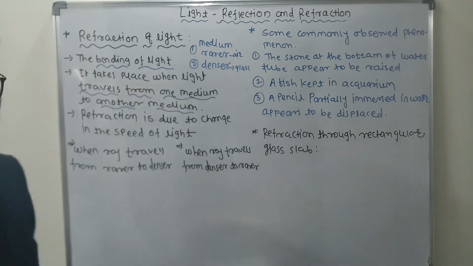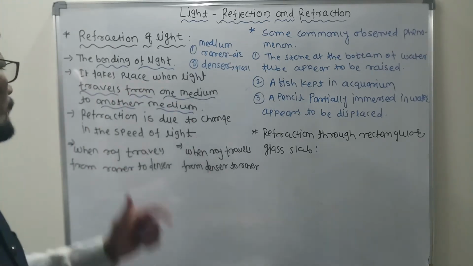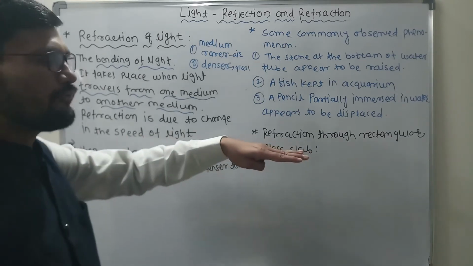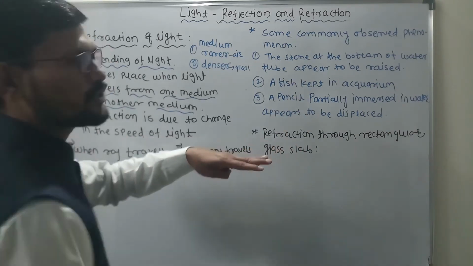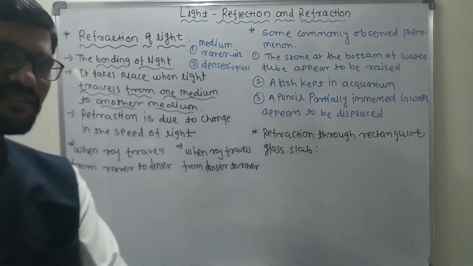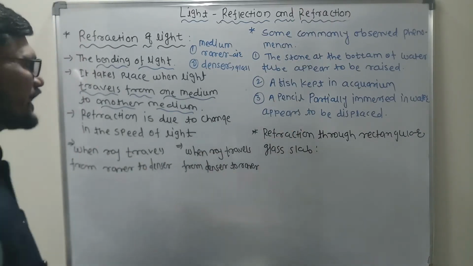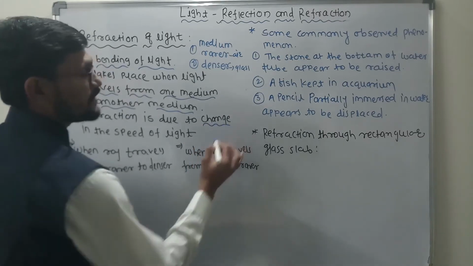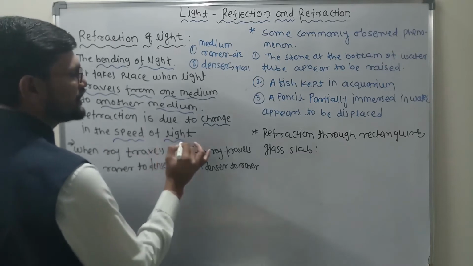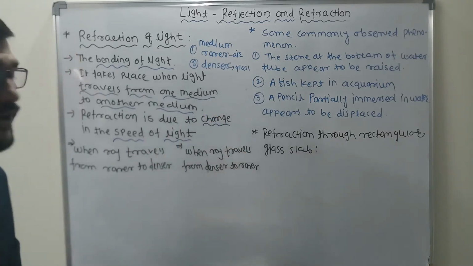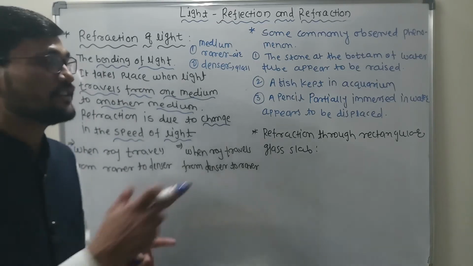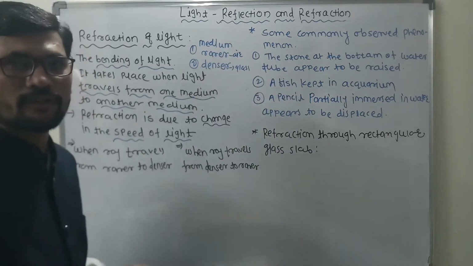So this is the thing about refraction of light. Now, why does it occur? When the light travels from one medium and enters the other medium, it changes its path. What could be the reason? It was observed that when light travels from one medium to another medium, it changes its speed. The speed of the light gets changed, and that is the reason the light bends its path. This is the concept.